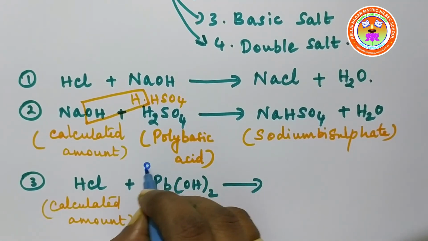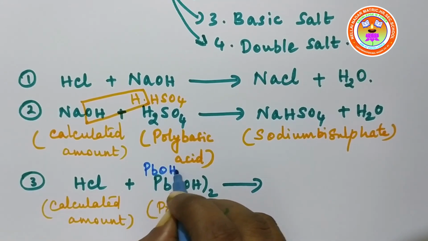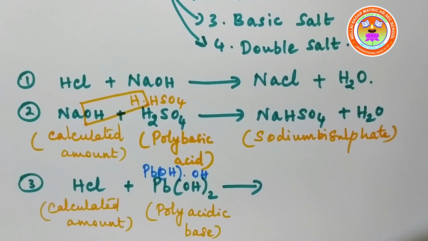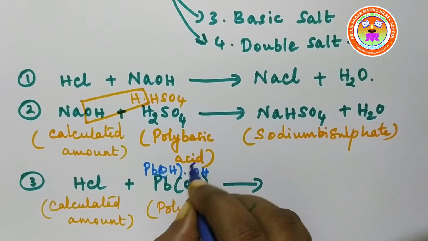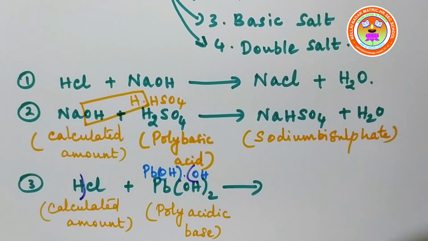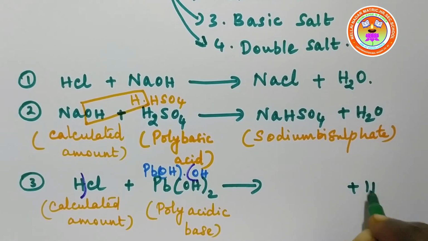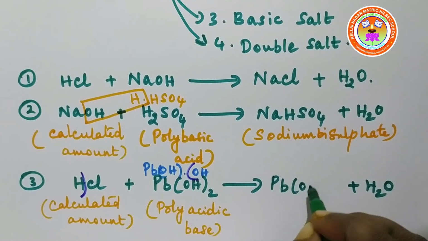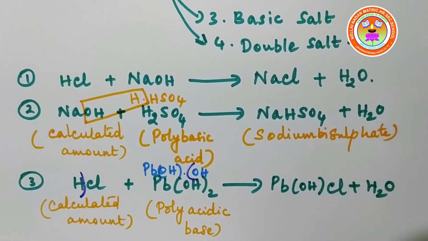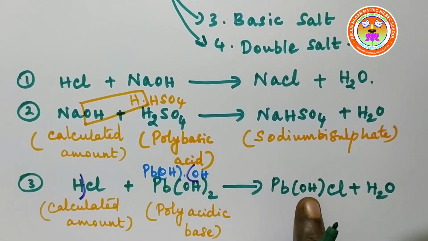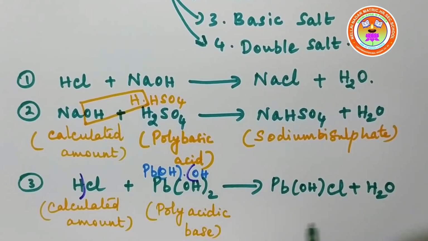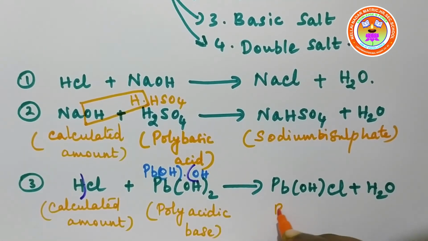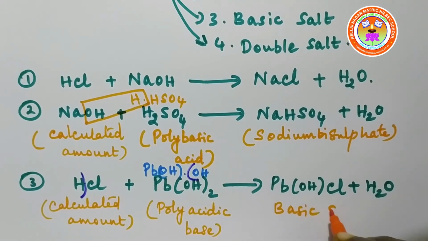See, Pb, OH, OH. This OH combines with this hydrogen and comes out as a water molecule. Then the remaining lead OHCl, lead hydroxychloride, is formed as the product. Okay, so this salt is called a basic salt.